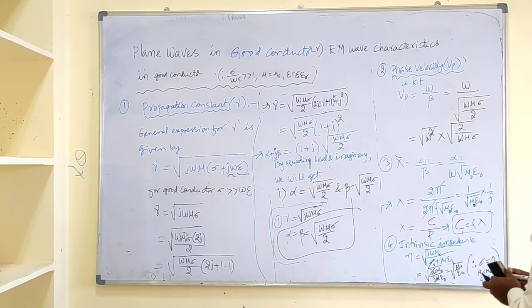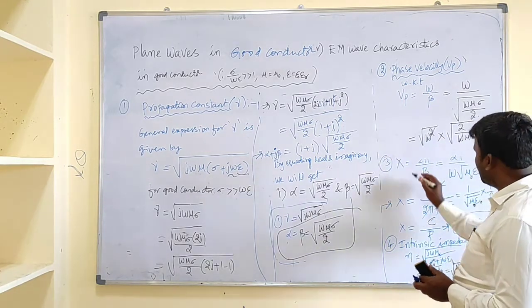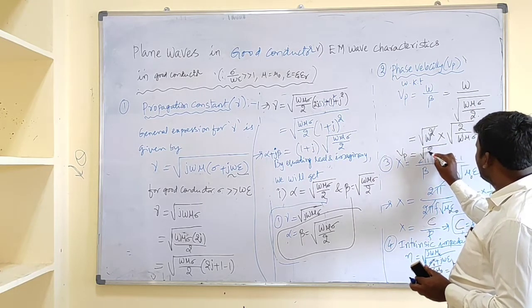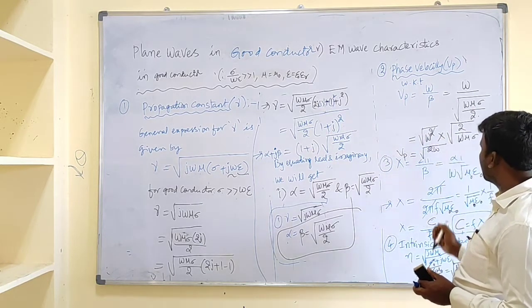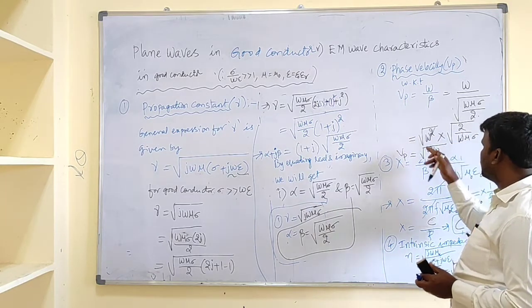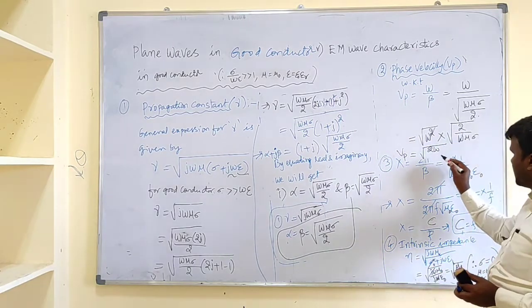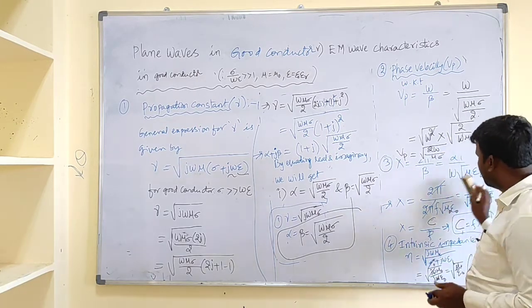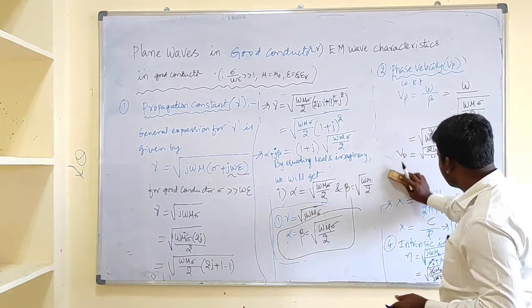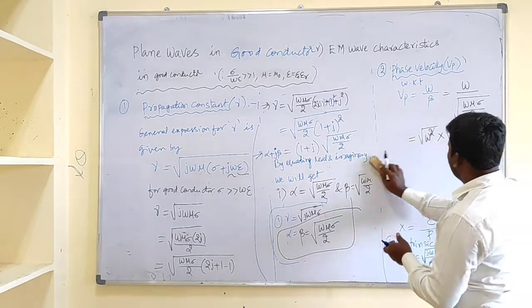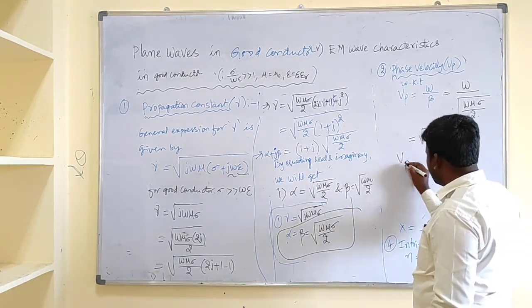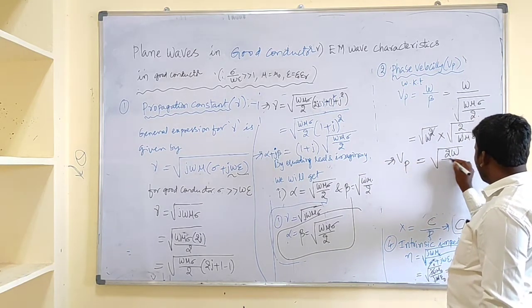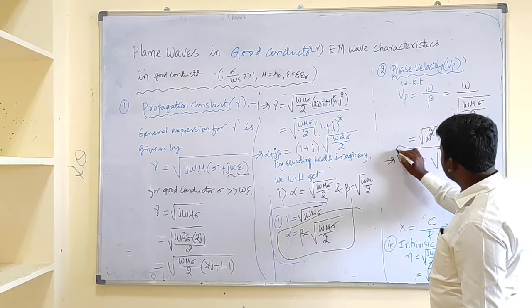Finally we get Vp equal to under root 2 omega by mu sigma. So this is the phase velocity.